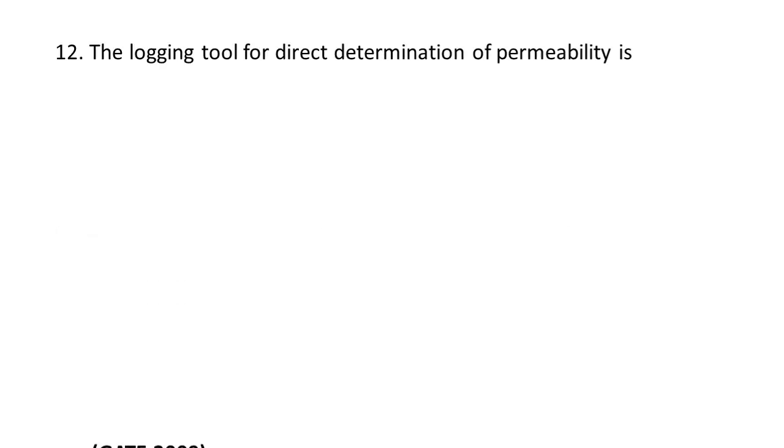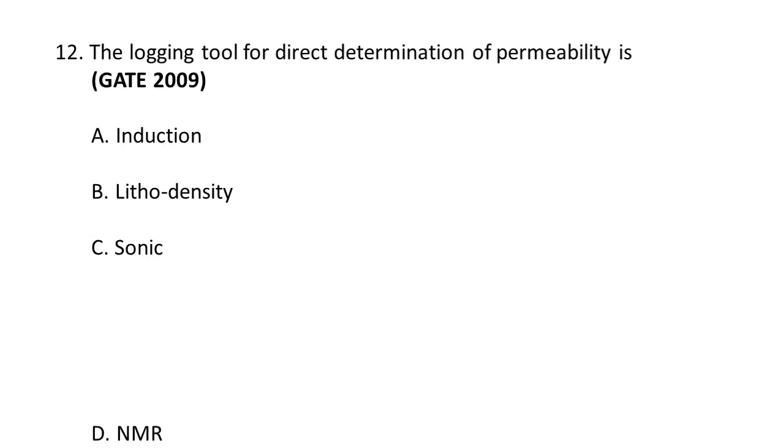Next question. The logging tool for direct determination of permeability is A. Induction, B. Lithodensity, C. Sonic, and D. NMR. The logging tool for the direct determination of permeability is known as NMR. This is nothing but the nuclear magnetic resonance logging. This is a powerful tool for estimating the permeability in formations. It does not directly measure the permeability. Instead, it provides information about pore size distribution, which can then be used to calculate the estimated permeability value using empirical models, making it an indirect determination of permeability rather than a direct one. So D, NMR is the correct option.